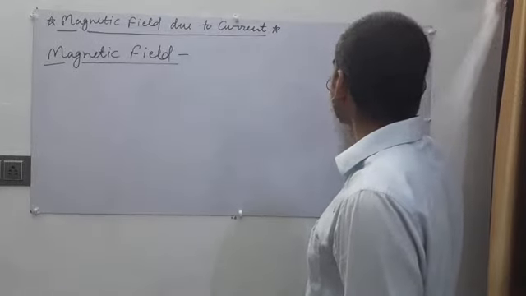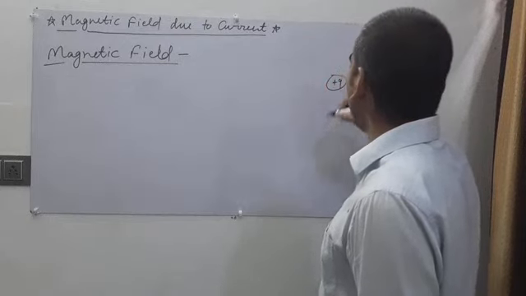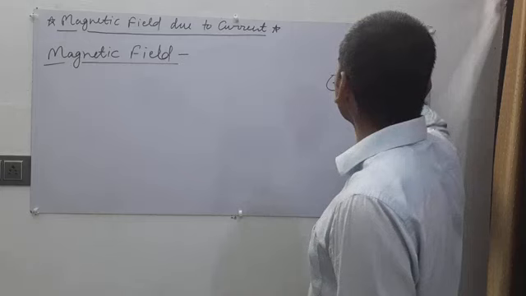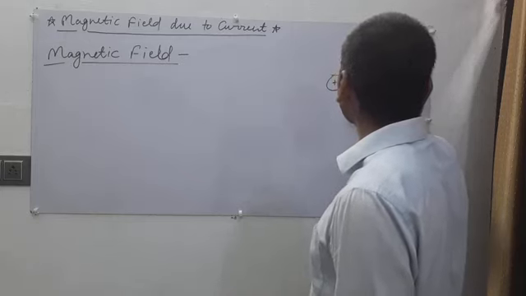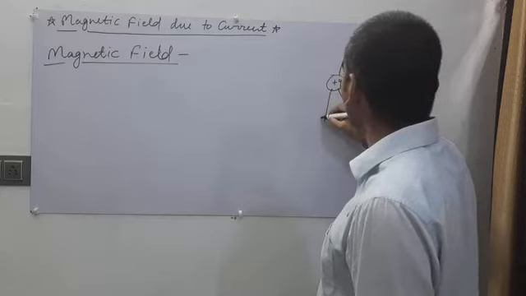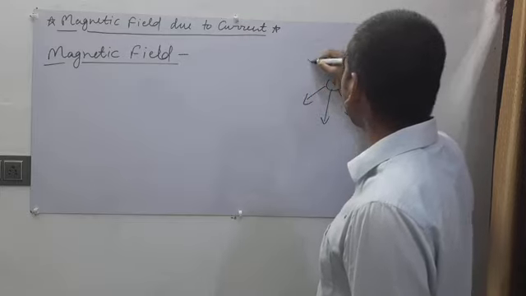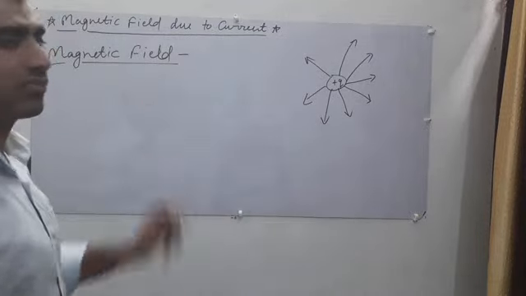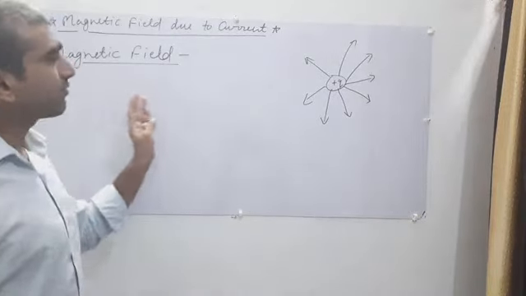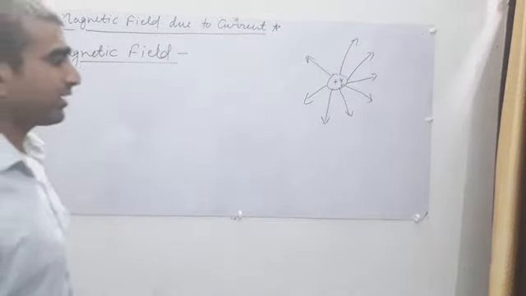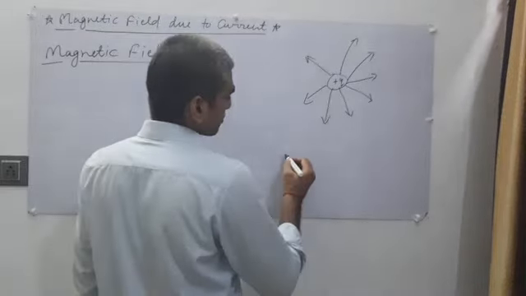If you take a static charge plus q, it produces its electric flux in an open manner. If we talk about the magnetic field, magnetic field lines make a closed path.